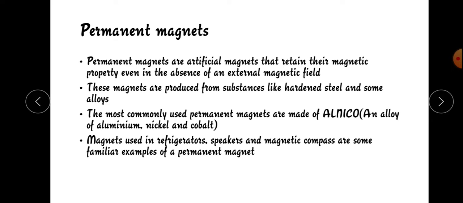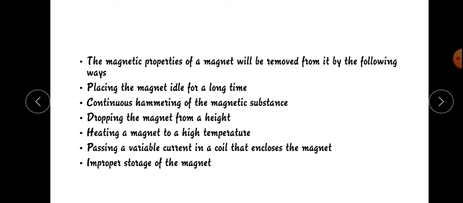If animals eat sharp iron wire or other iron objects, the Alnico cow magnet can be used to attract them so that they come out of the digestive tract.